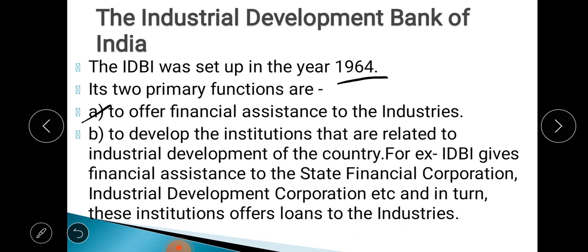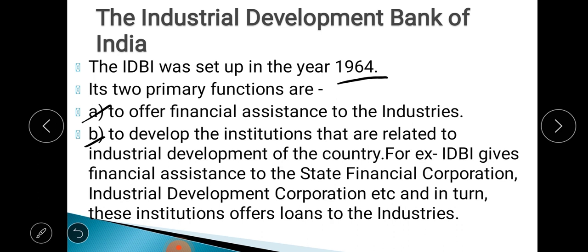Now financial assistance means what? Financial help. Suppose those industries want any kind of financial help, then in that case the IDBI will provide it. Suppose they want a loan, then Industrial Development Bank of India will provide them with that loan. So such kind of financial assistance, meaning help, the IDBI will provide to the industries. That is the first function. Then you see, to develop the institutions that are related to industrial development of the country.